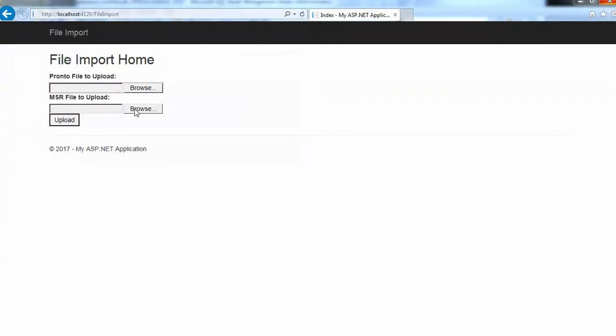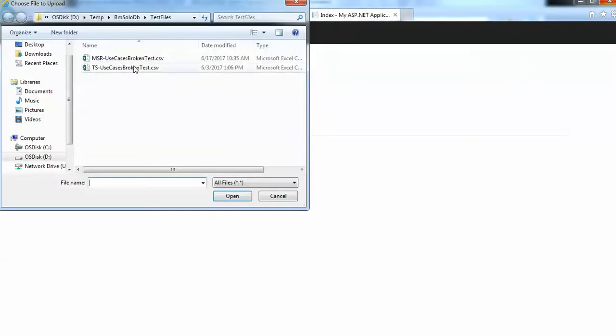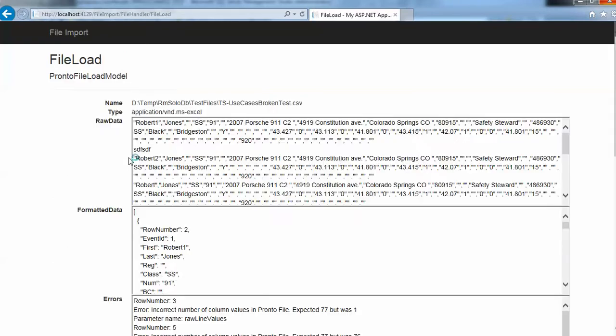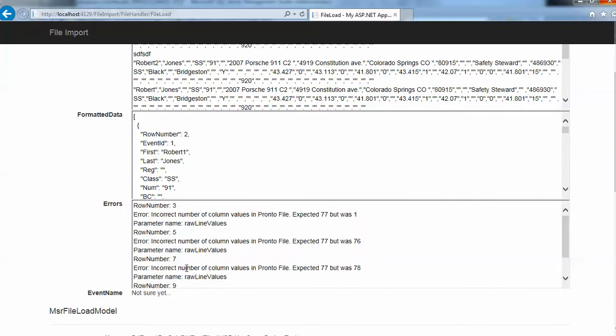So go ahead and demonstrate that. I'm going to load in some bad data. All right, so we can see here, tried to load in the timing and scoring file.